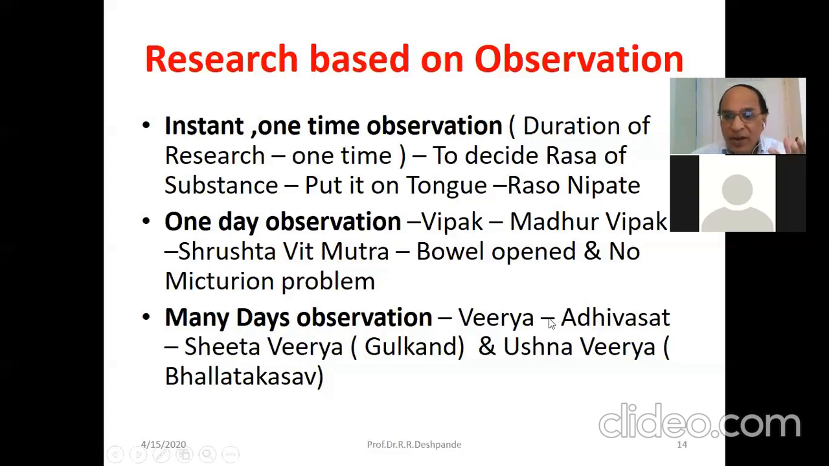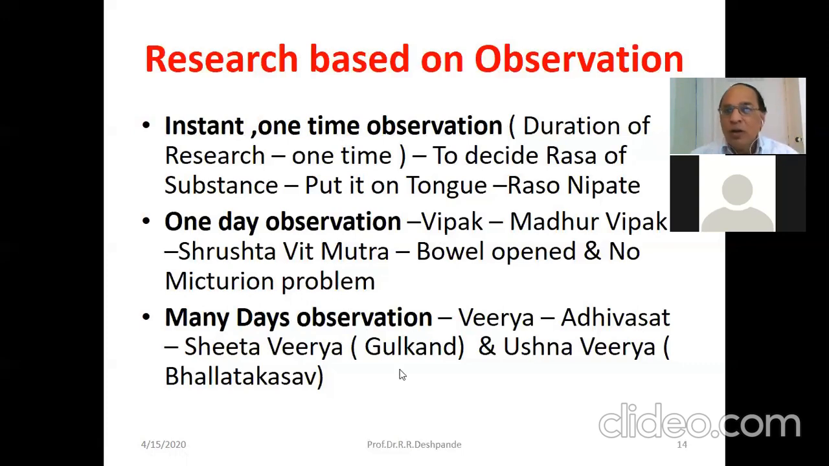How is the virya decided? Adhivasa. That means when that particular substance remains in the body for a longer time, 4 days, 8 days, 15 days, what is the effect on the body? Whether it is a cooling effect or whether it is a burning effect. Shita virya or ushna virya. Cold effect or the hot effect.